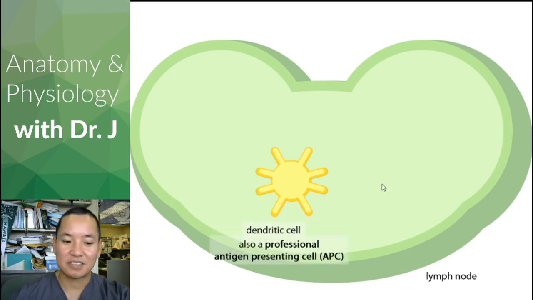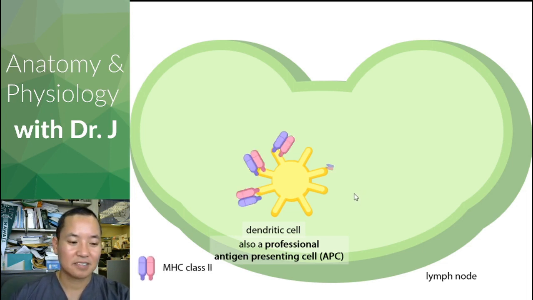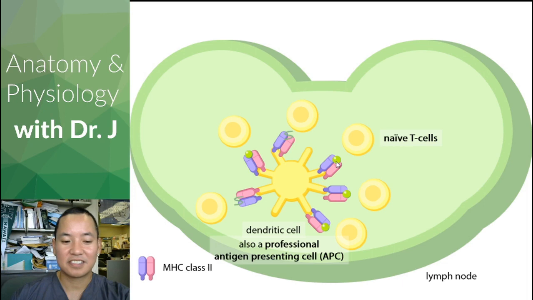Remember, they're professional APCs, so they have the MHC class 2 receptors. They're going to take all those samples of the pathogens and their surroundings that they found, everything that's foreign, and display it on these MHC class 2 receptors. Here I'm just showing T cells for simplicity, but they're called naive T cells.